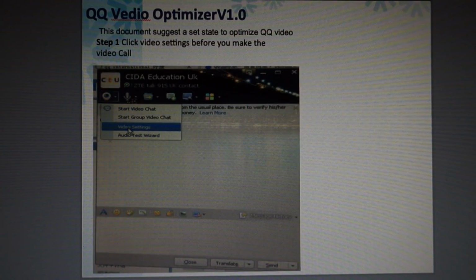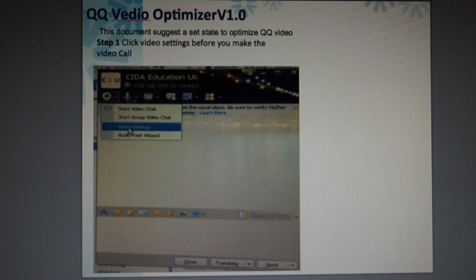Now, turn to page 9. QQ Video Optimizers. This section is to let you know what to do when the internet is unsuitable and unstable. You can optimize QQ by changing settings. Please see the pictures and follow the instructions. Step 1, clear video settings. It should be a small icon on your left side. It depends on what version of QQ you are using, but it should be very easy to find. It's a small video call icon.